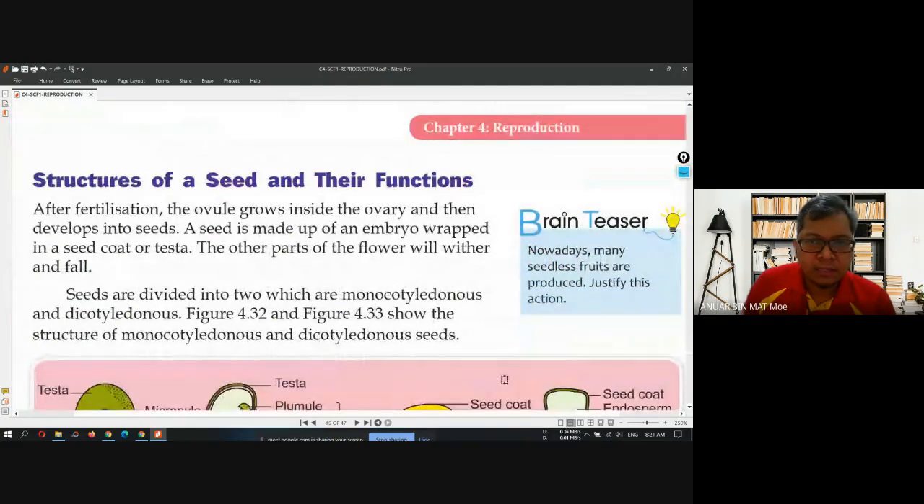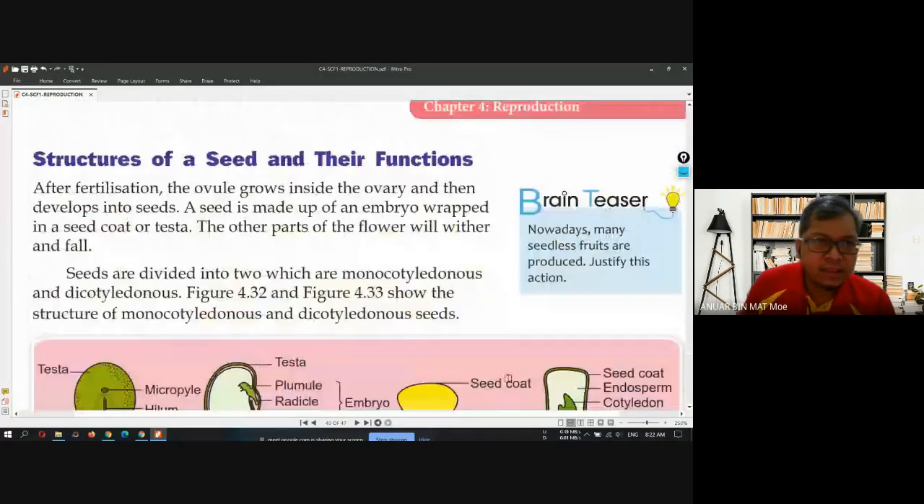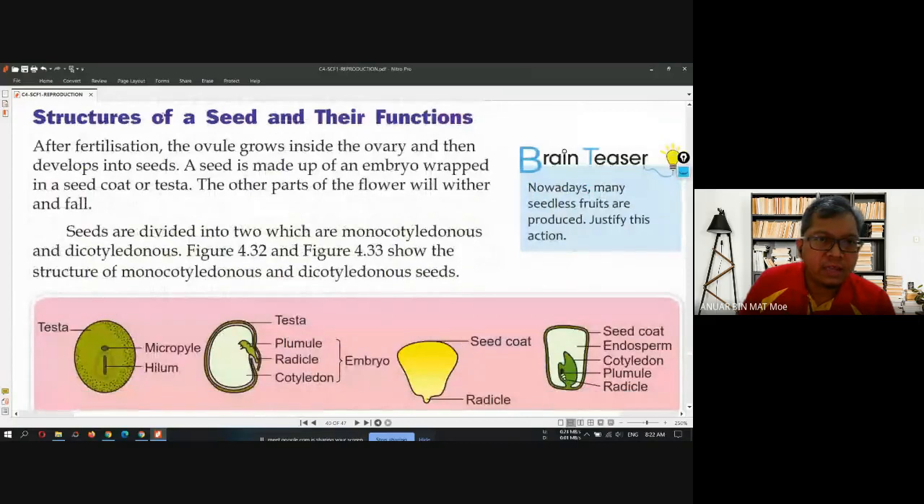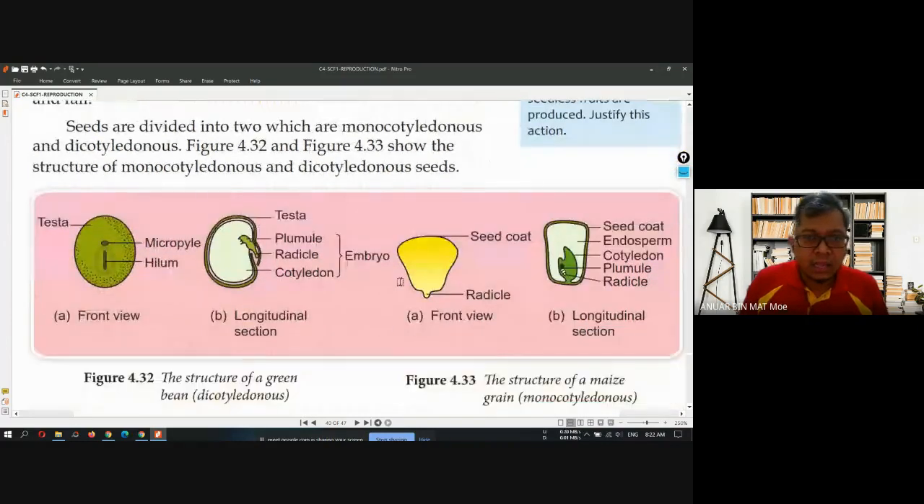And then the next one, the last topic for today, the structure of the seed and its function. Okay, usually after fertilization it will become a fruit, and then inside the fruit we have what? Usually inside the fruit we have seeds, right? So this is what we call the structure of the seed and its function.